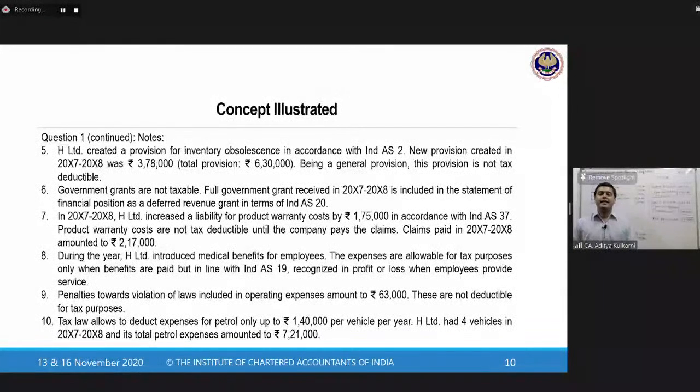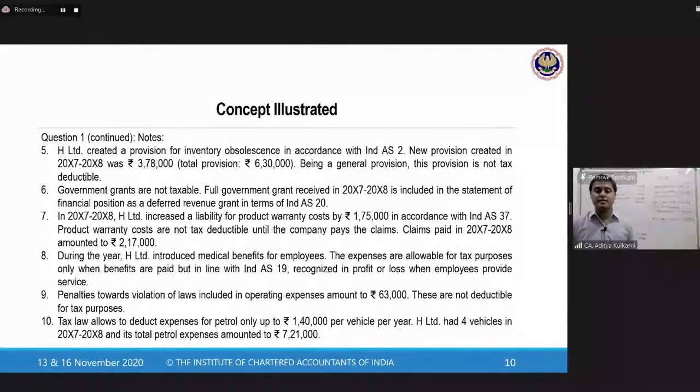How do you make the provision? Based on the best estimate. You assume you sell 10,000 units in a year, and you think on an average about 2% of the units go bad. So for 200 units, you will make a provision for warranty cost.